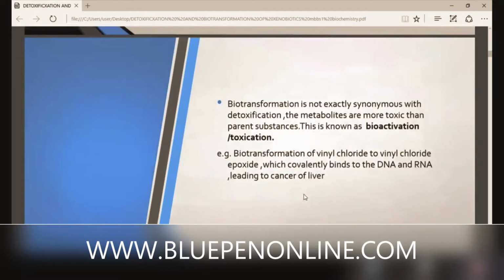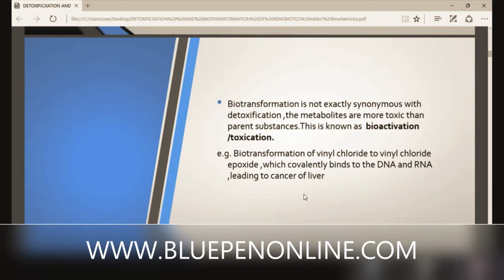Biotransformation is not exactly synonymous with detoxification. When the metabolites are more toxic than the parent substance, this is known as bioactivation or toxication. During biotransformation, there is a chance for bioactivation or toxication.